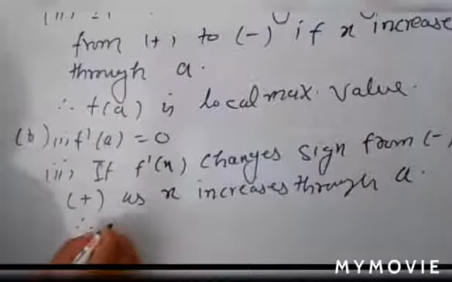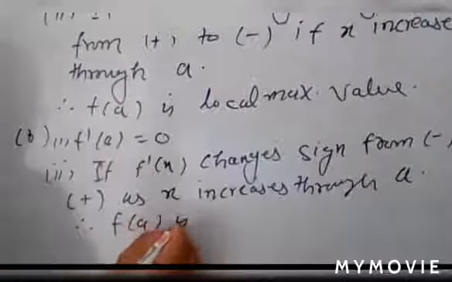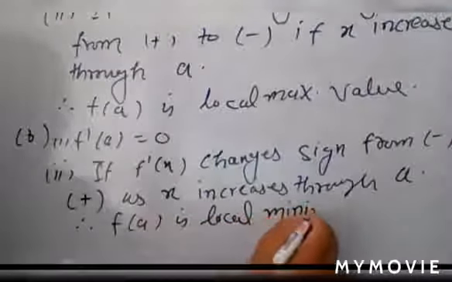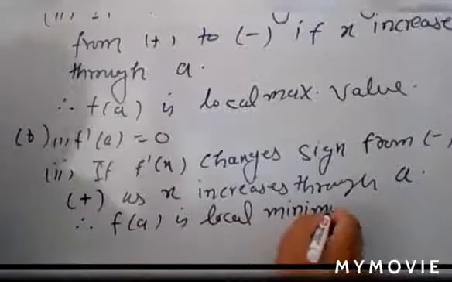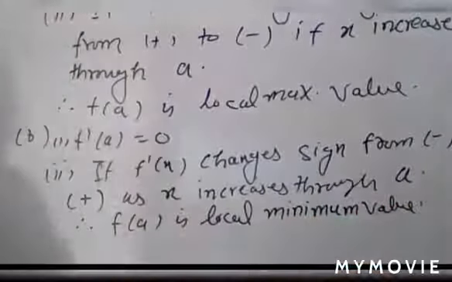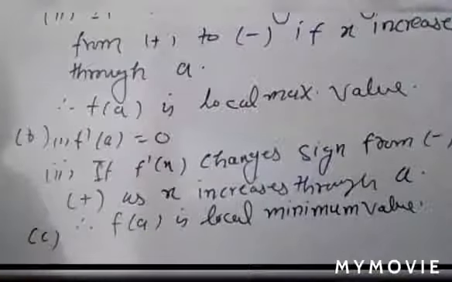And in this case, f of a is the local minimum value. Now you write the c point also.